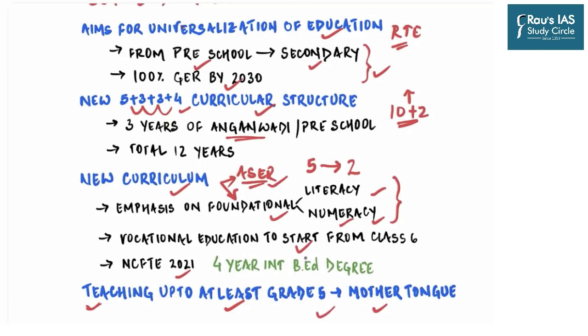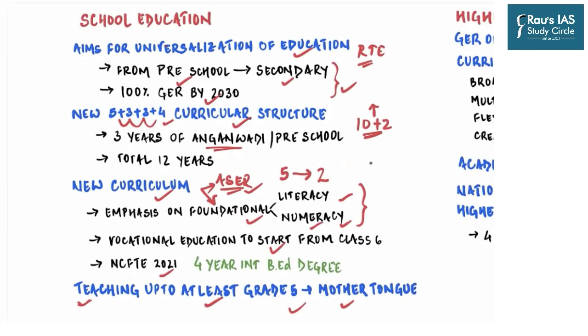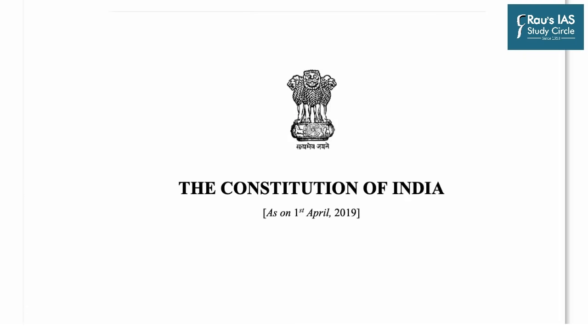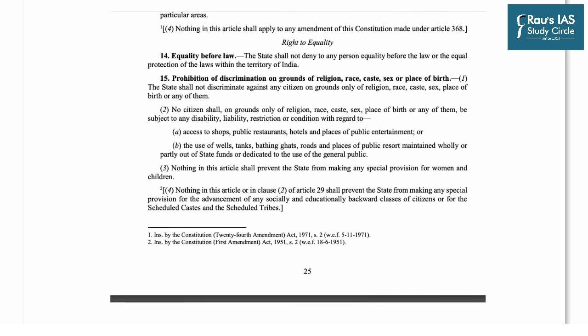So these are the important provisions dealing with the reforms which have to be brought about in school education through NEP 2020. So it is always a good idea to start with constitutional provisions regarding anything related to polity, social issues. You should be well aware of the articles and the provisions dealing with almost anything given in the UPSC syllabus. And since we are discussing education, it is important that we look at various articles and provisions related to education in our constitution. So starting with the fundamental rights.